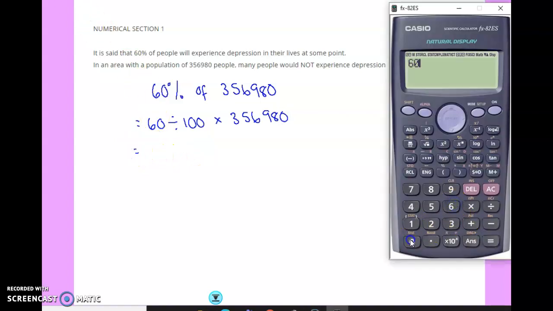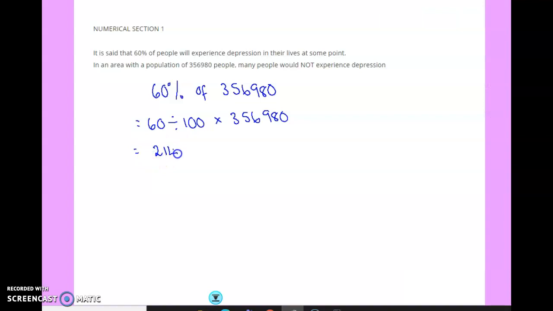Okay, so 60 divided by 100 times 356,980 gives 214,188. So that's how many people would experience depression.